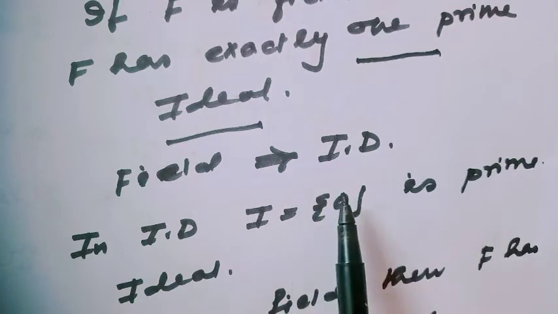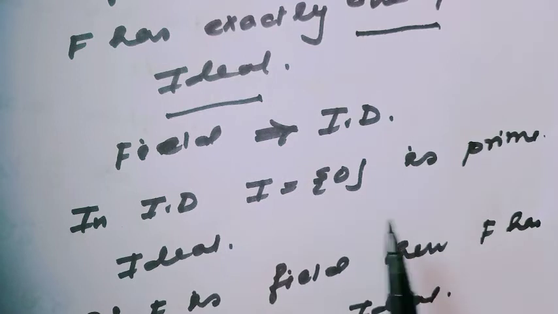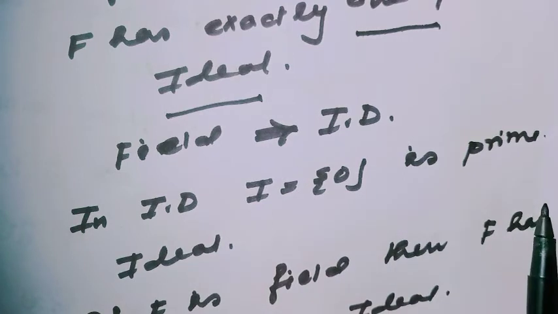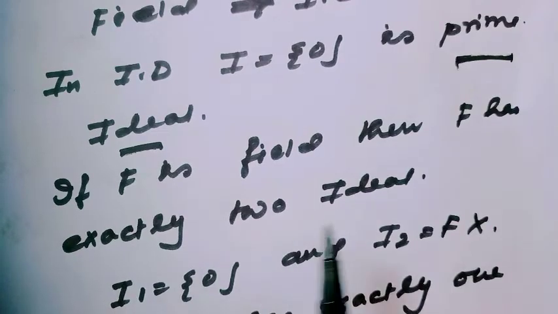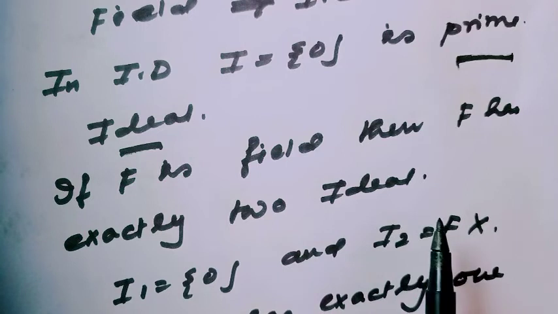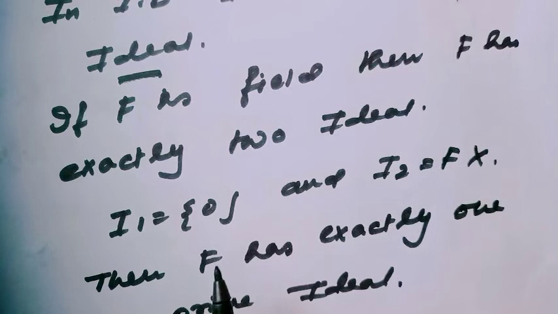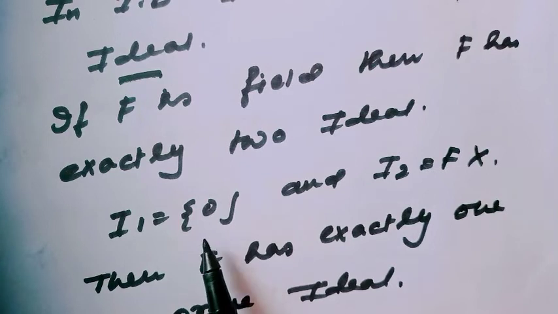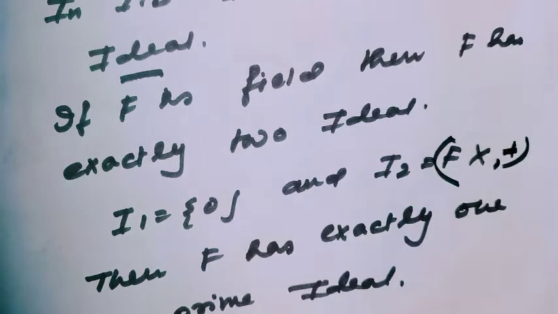A field always implies an integral domain, and I had discussed in my previous video that in an integral domain, the ideal 0 is the only prime ideal. Okay? Do all of us know that if F is a field, then F has exactly two ideals, which I had discussed in my previous video? In a field, there exist only two ideals, 0 and 1, the whole field.